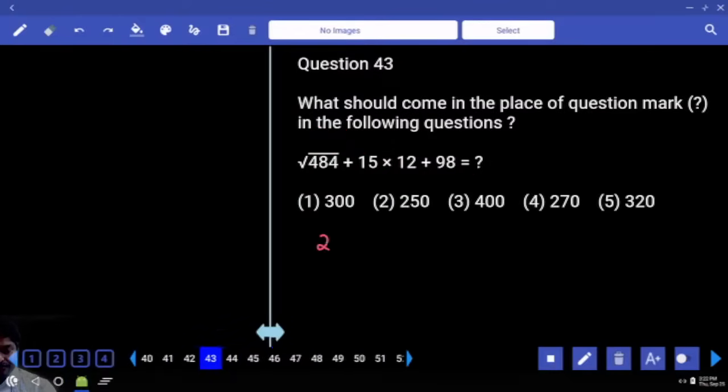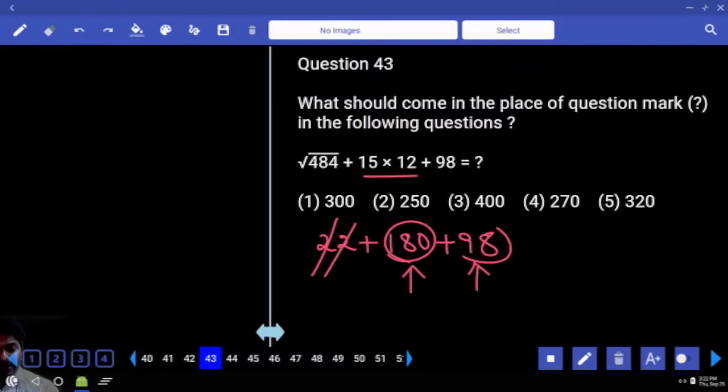484 plus 12 15 times, 180 plus, to make this round figure how much is required? To make this round figure, take 20 from here, 2 from here, 200, 100, 300. Yes.